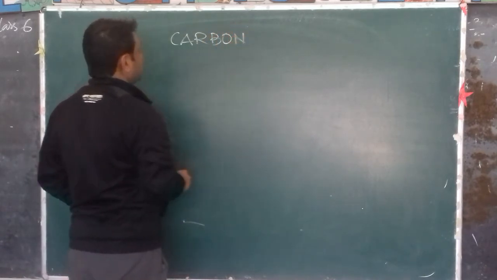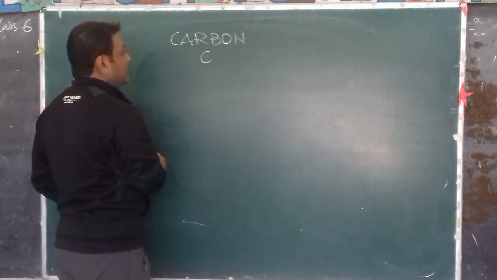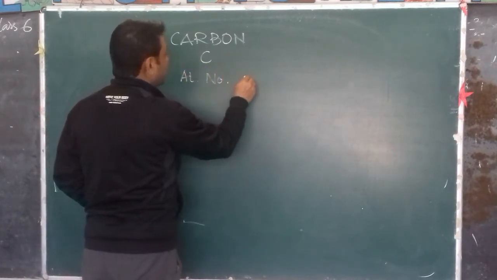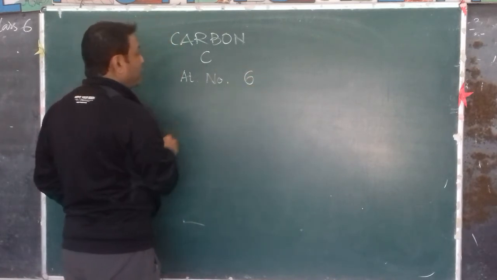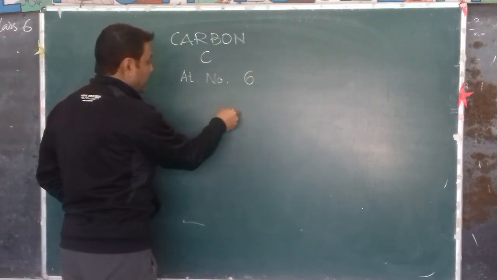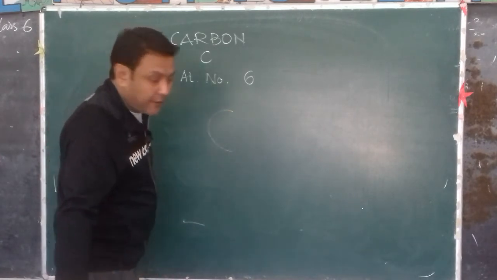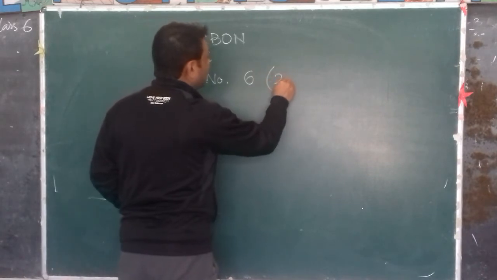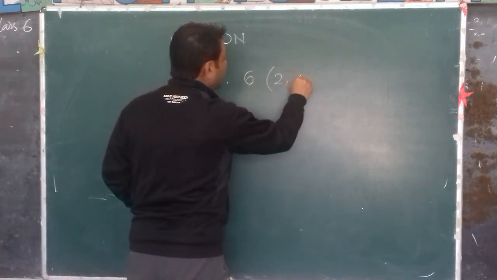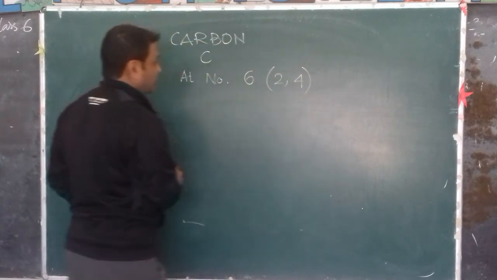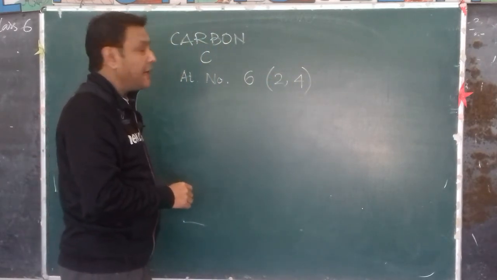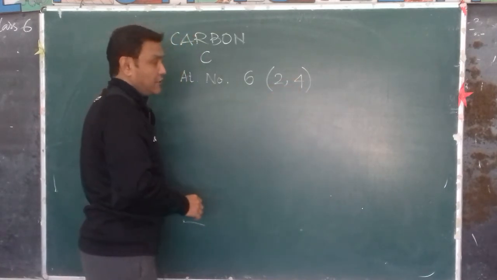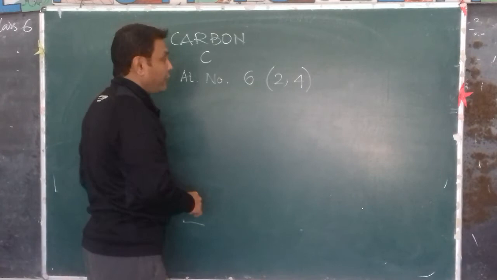Carbon, of course, is a non-metal with the symbol C. What is the atomic number of carbon? The atomic number of carbon is 6. So what would be the electronic configuration? In the first shell, we will have 2 electrons, and in the second and the last shell, we have 4 electrons. So we call it tetravalency of carbon. The valency is 4 because it needs 4 more electrons to have a stable electronic configuration.